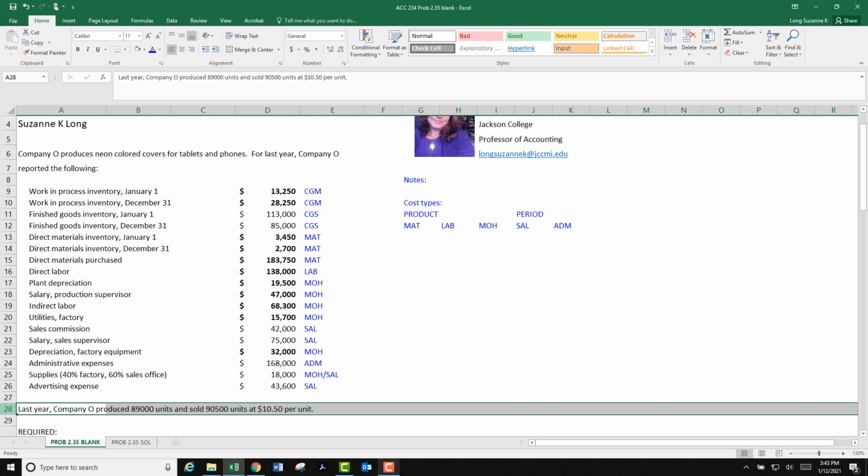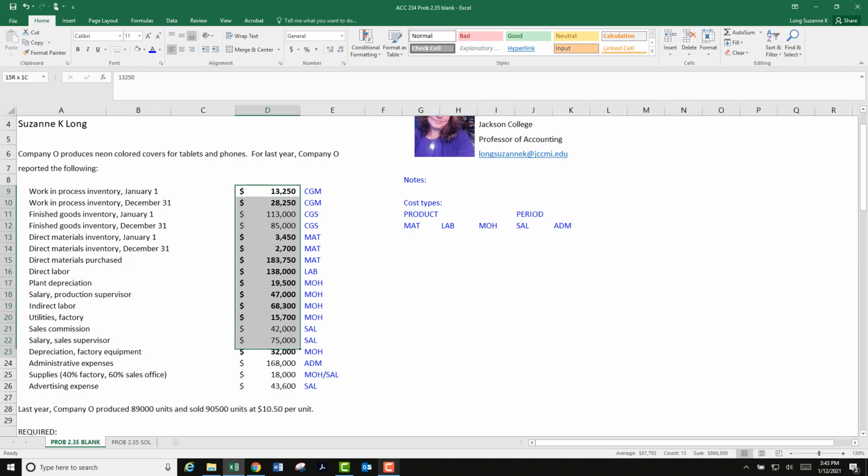So in this case, we need this piece of information down here, this comment below. So this is about production units, sales units, and the selling price per unit, which is different than this. These are account balances. Now that's different than a quantity and a per unit amount. So we need sales, sold. So we need equals 90,500 times 1050.